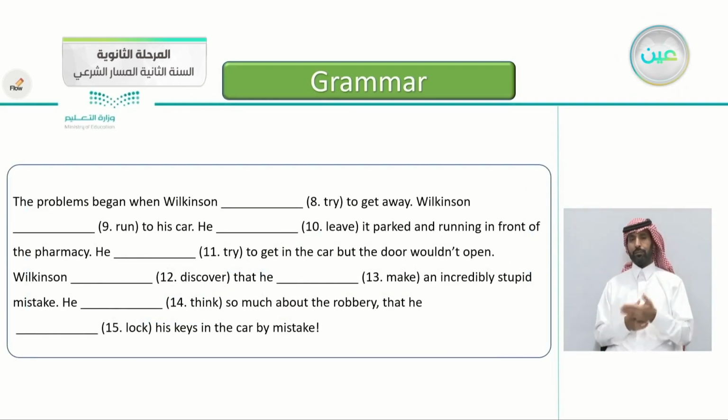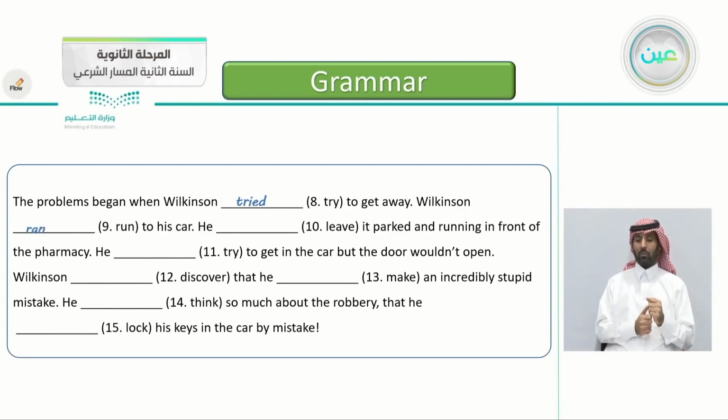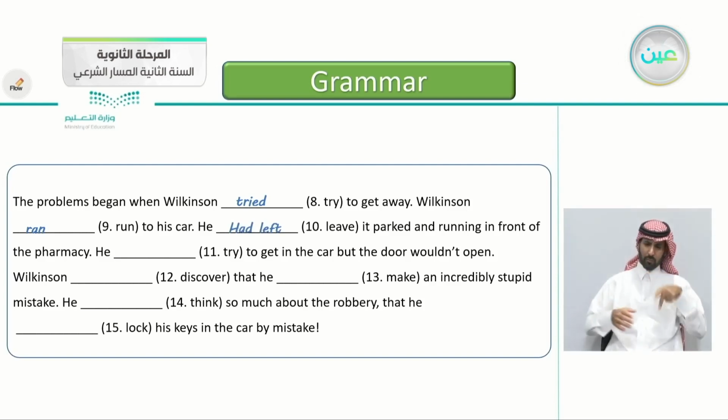Continuing, the problems began when Wilkinson tried to get away. Wilkinson ran to his car. Very good. He had left it parked and running in front of the pharmacy. That's correct. He tried to get into the car, but the door wouldn't open.